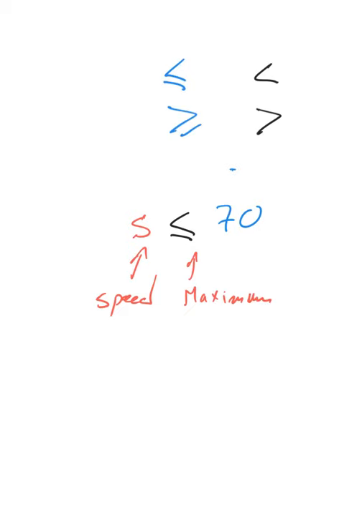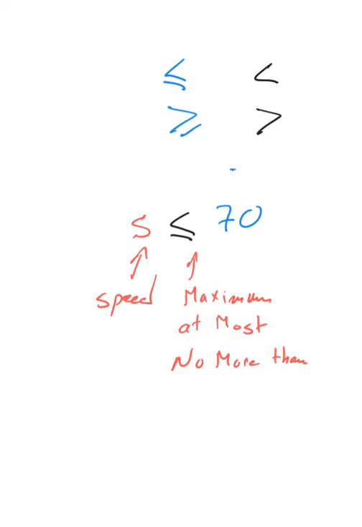So the driver cannot drive more than 70 miles per hour, right? So at most, the speed is going to be 70, or no more than 70. The maximum speed a driver can drive is no more than 70 miles per hour.